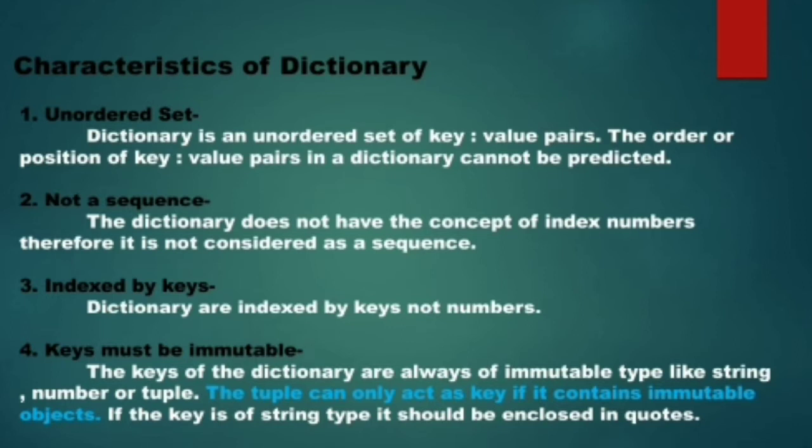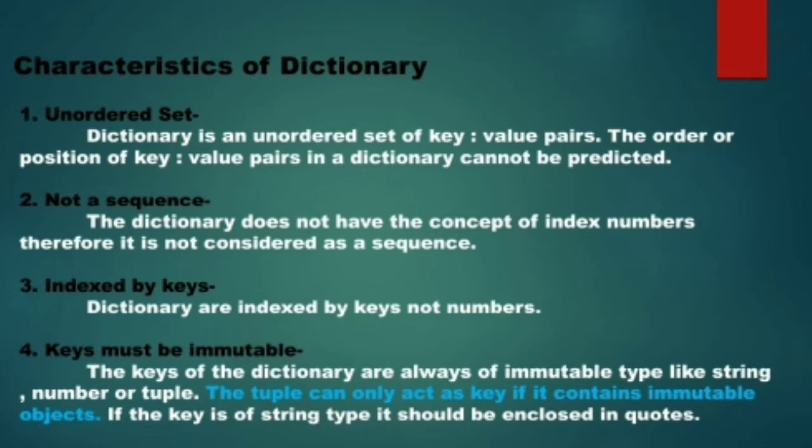Meaning to say that the order of key value pairs that you specified will not always be the same. So you cannot predict the order of key value pairs in a dictionary. Therefore, we say that dictionary is an unordered set.